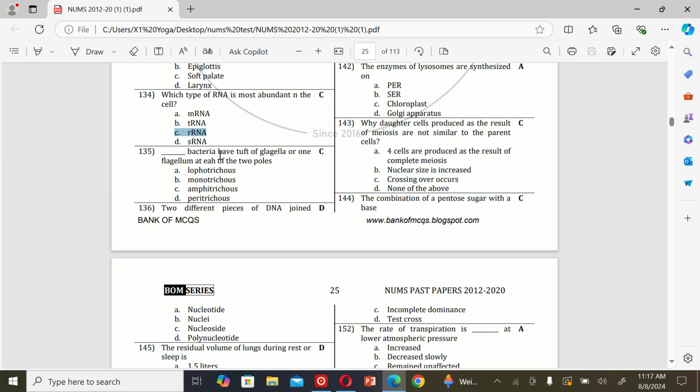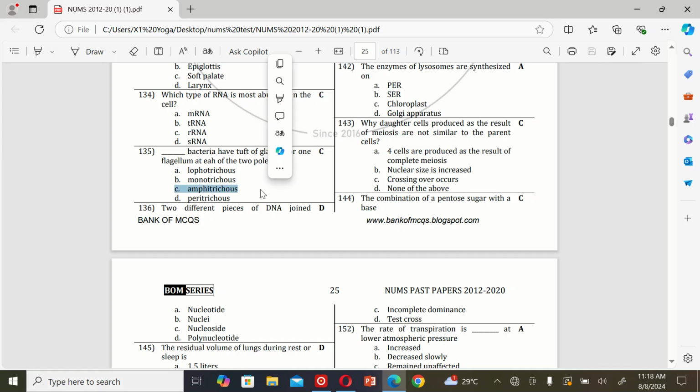The next MCQ is: bacteria have a tuft of flagella or one flagellum at each of the two poles. A. Lophotrichous, B. Monotrichous, C. Amphitrichous, and D. Peritrichous. So the correct option is C.